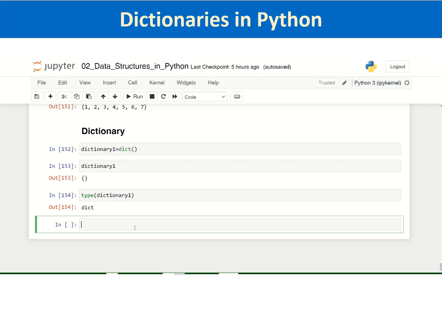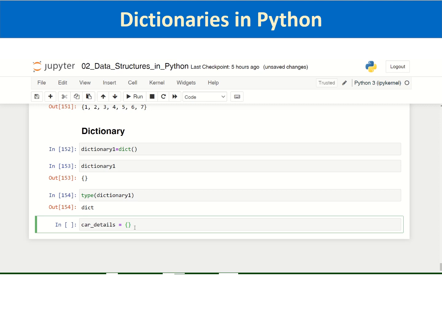Dictionaries are defined by key value pairs inside curly brackets, and in each key value pair, a key is followed by a colon and then its value.